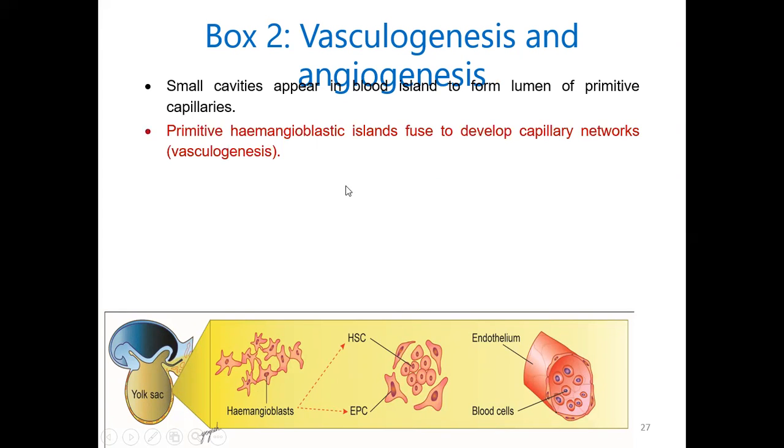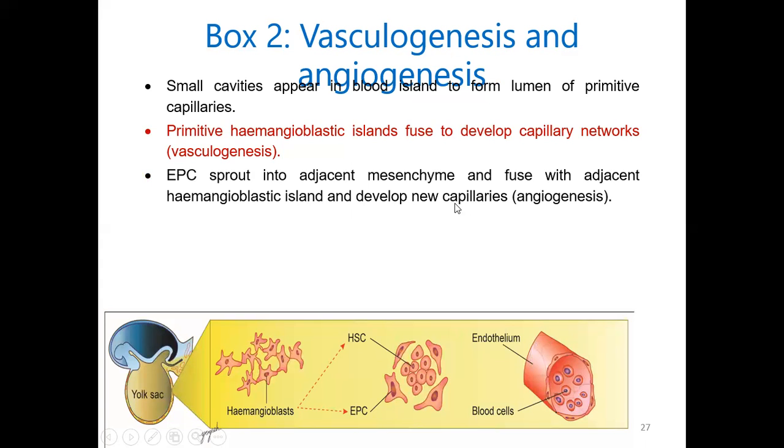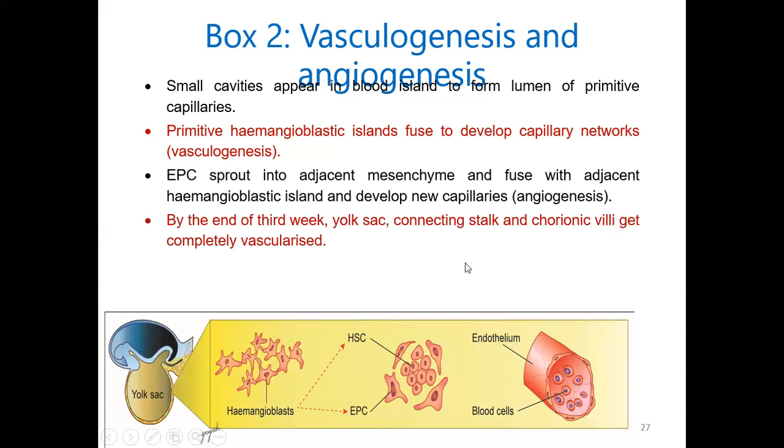Then small cavities will appear in the blood islands to form the lumen of primitive capillaries. Primitive hemangioblastic islands will fuse to develop capillary networks. That is, vasculogenesis will occur. Then endothelial precursor cells will sprout into adjacent mesenchyme, and they will fuse with adjacent hemangioblastic islands and develop new capillaries. So now angiogenesis will come into play.